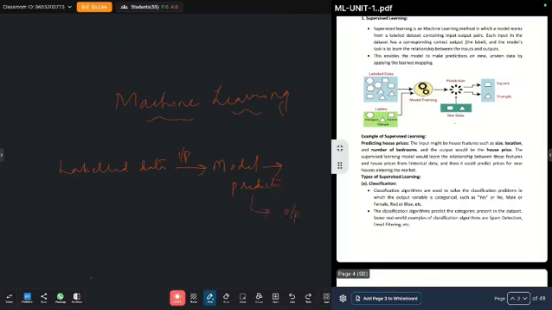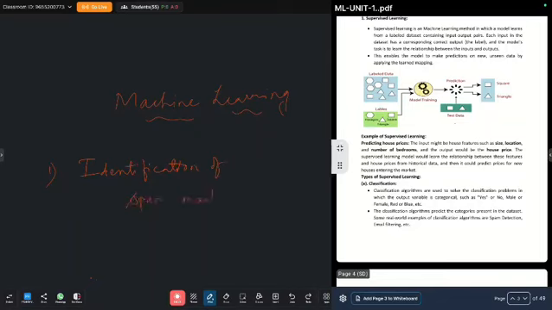There are many real-time applications of supervised learning. Some applications are identification of spam mails.